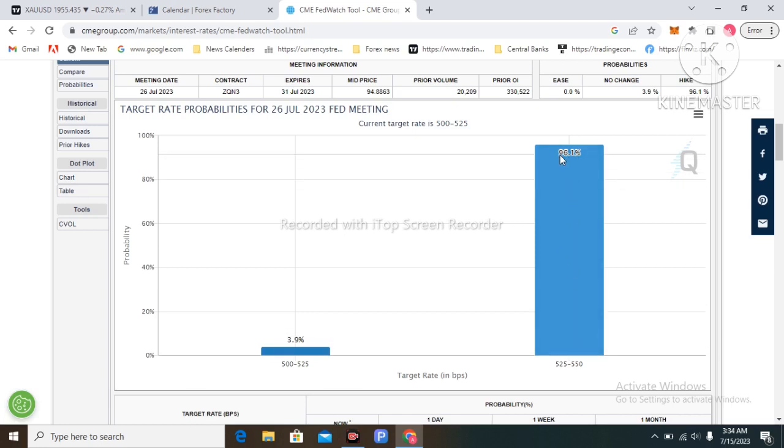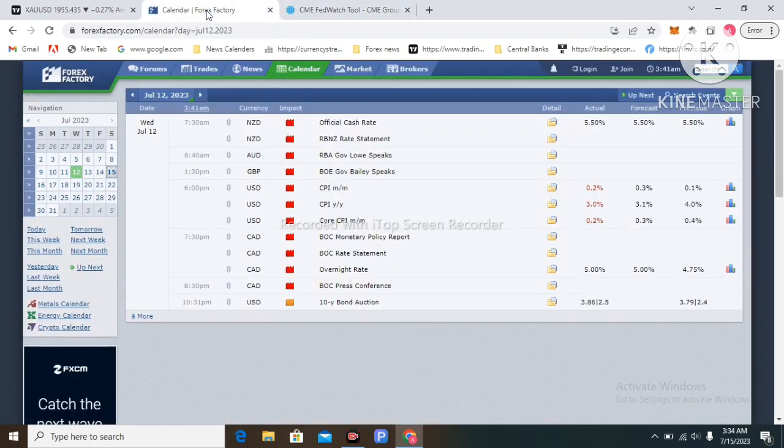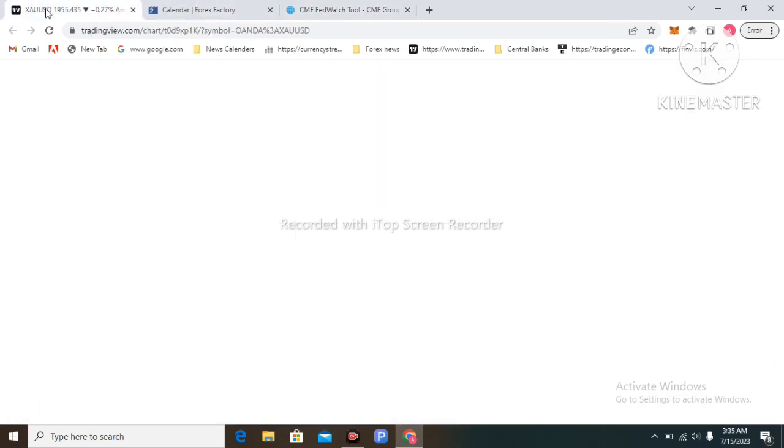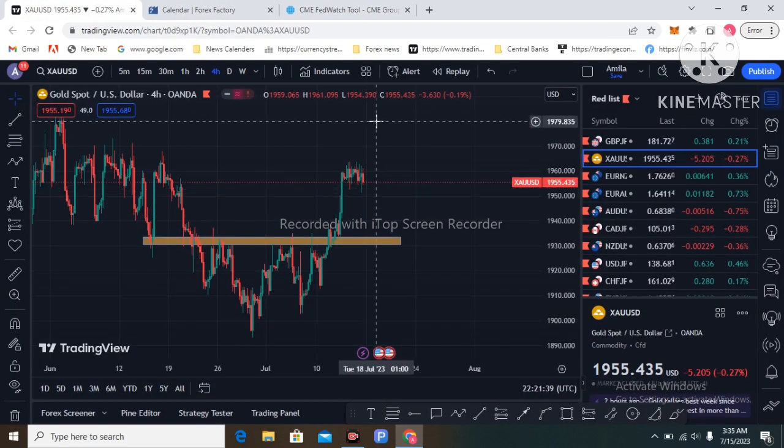If the Fed hikes interest rates at the July 26th FOMC meeting, there will not be good demand for the dollar, because the market has already priced in this hike. The Fed can also pause because inflation dropped to 3%. If they pause interest rates at 5.25% again, the dollar sells off and depreciates again, and gold can see demand again above 1980.